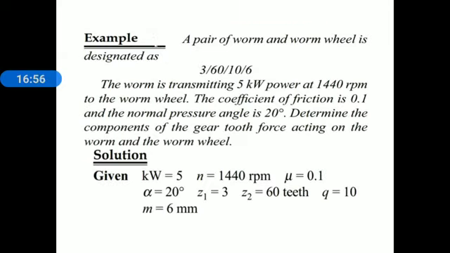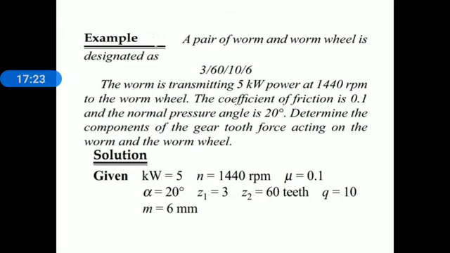Now, let me solve a few numericals based on force analysis and efficiency of worm gear drives. Everyone carefully observe the problem statement which is shown on the screen. A pair of worm and worm wheel is designated as 3/60/10/6.